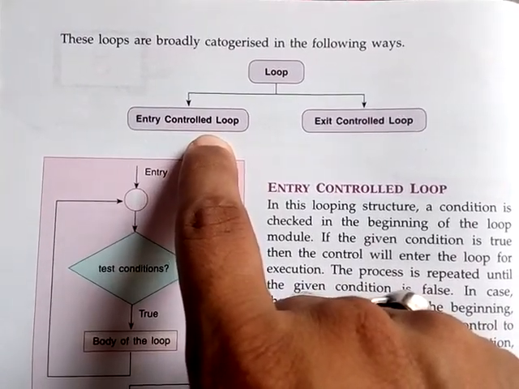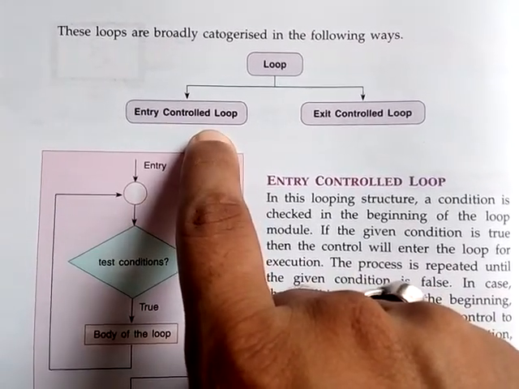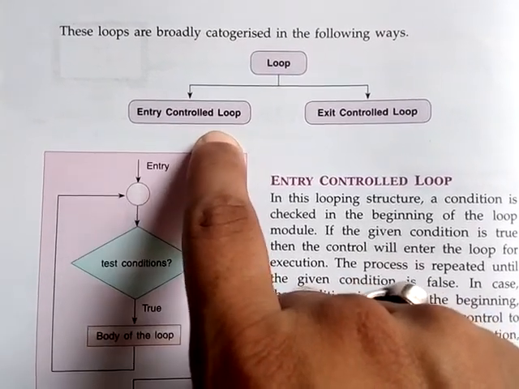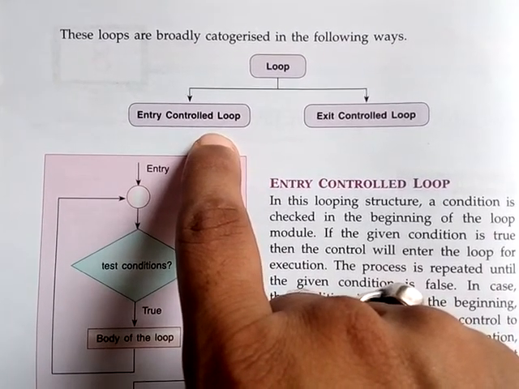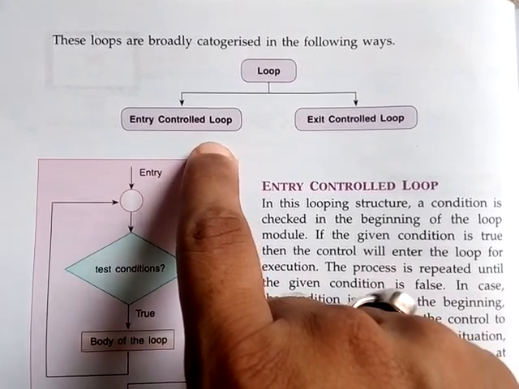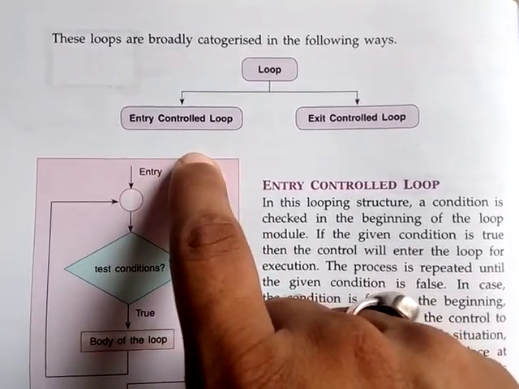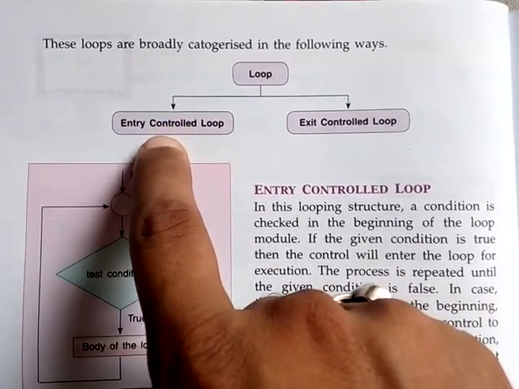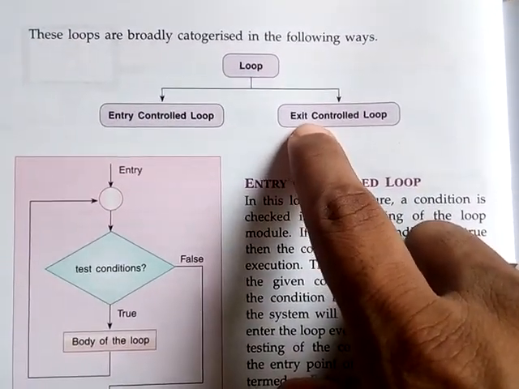Entry control loop means at first it will check whether the condition is true. If the condition is true, you will be allowed to enter the loop. That means suppose I have opened the door and I have checked whether whoever has come is a perfect person to enter or not. If he or she is a perfect person, then only he or she will be allowed to enter. That means I have checked the condition before entry. That is why it is entry control loop. Understood?